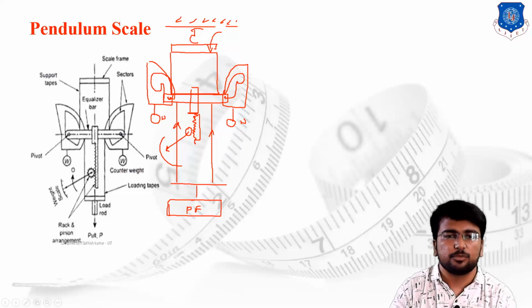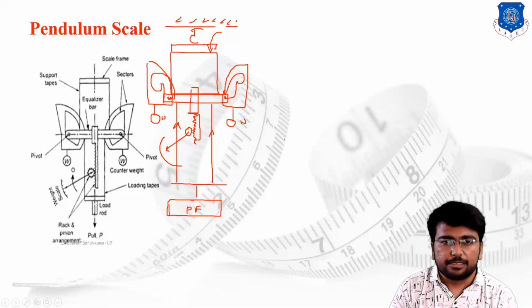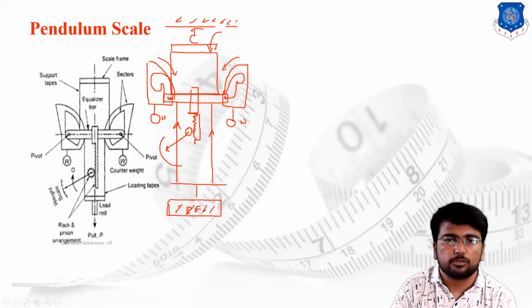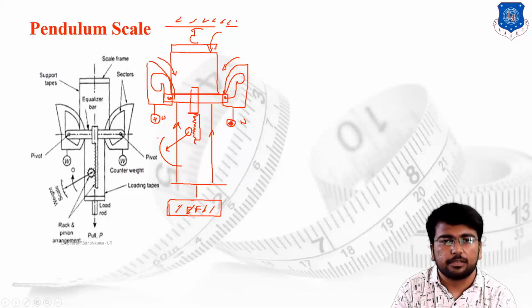Now what is happening? Suppose in the very first case the platform is empty. Then there is a tendency that the sector will slightly bend inside due to its own mass, its own weight. So we are providing the dead weight over here to maintain the zero condition of the sector, and the pointer shows the zero value.